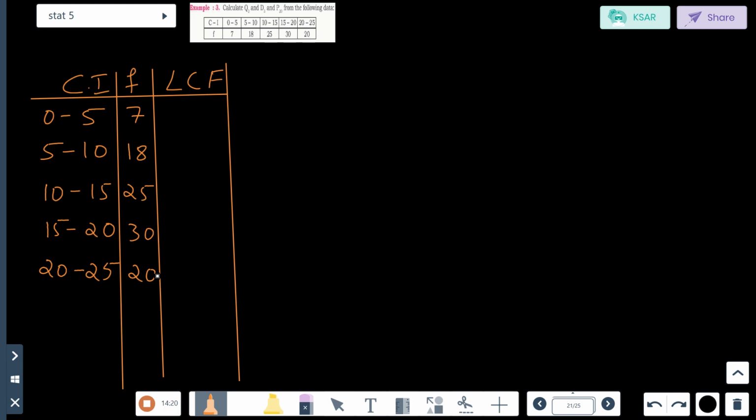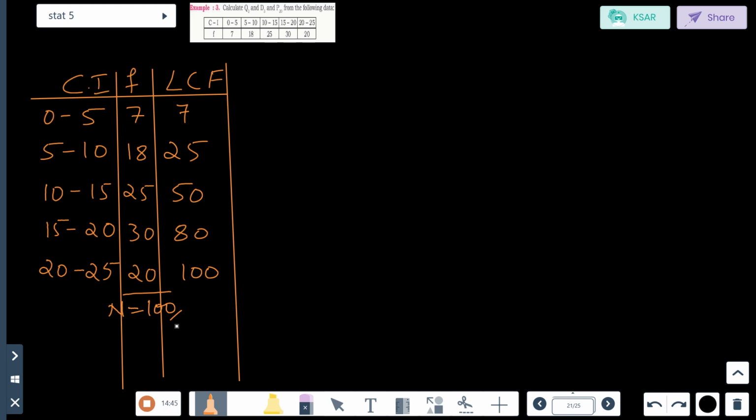See, it has increased and it has decreased also. So this is not LCF, this is F only. Now what will be the LCF column? First will remain 7. Second, 7 plus 18, 25. 25 plus 25, 50. 50 plus 30, 80. 80 plus 20, 100. So n value will also be equal to 100.